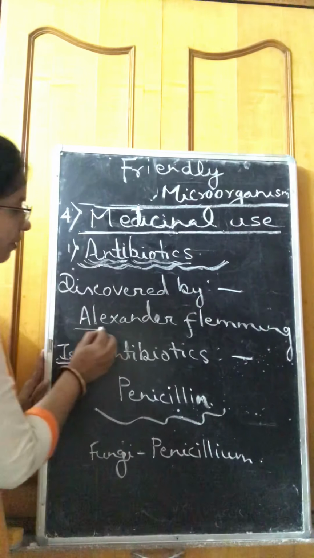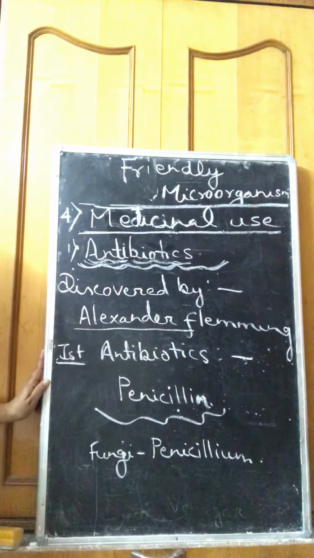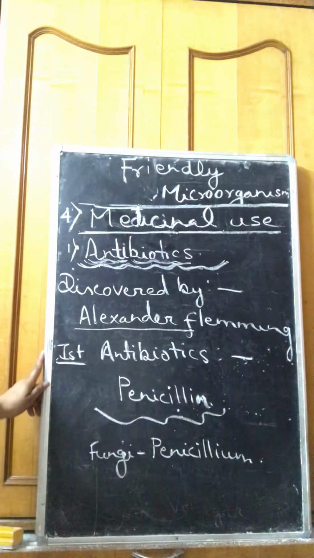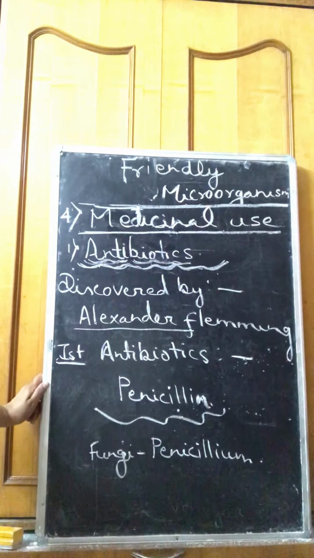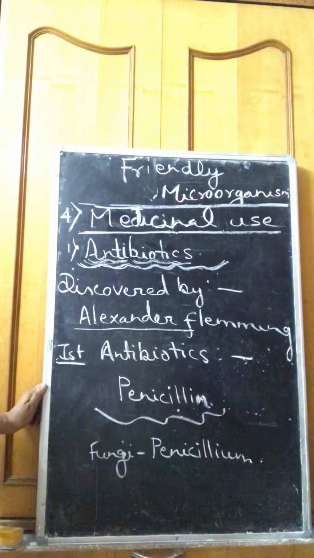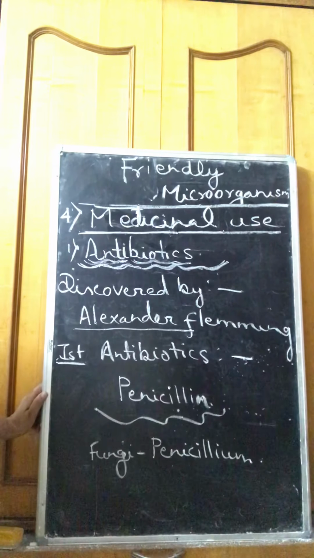How did he discover it? Actually, he tried to cultivate various disease causing bacteria in the laboratory for the first time. Suddenly he found the spores of a little green fungus in one of his culture plates. He noticed that the presence of the tiny green fungus stopped the growth of disease causing bacteria.